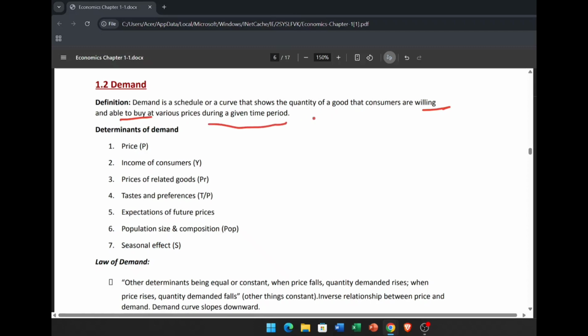For example, if I want to buy a gaming PC or a luxurious car, but I can't afford it, so it is not demand. Demand basically depends on purchasing ability. Demand is not desire. If I desire something but I can't get it, it cannot be called demand. Demand has to have purchasing ability.